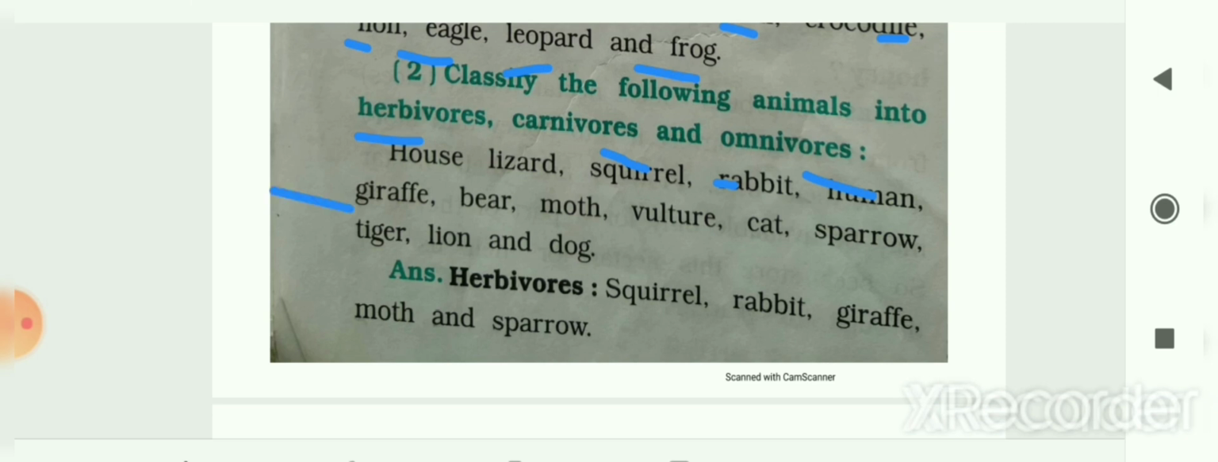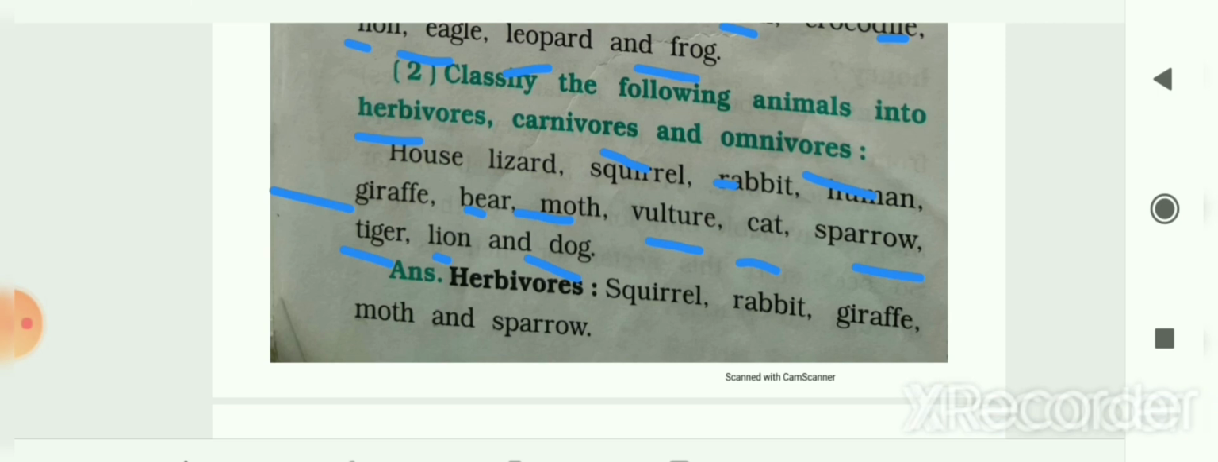Next is giraffe. So it will come into the category of herbivores. The next is bear. So it is the omnivore animal. Next is moth. So it will come into the herbivores. Next is vulture. So vulture is the carnivore animal. Next is cat. So it is the omnivore. Sparrow, it is the herbivore. Tiger, carnivore. Lion, also carnivore. And dog will come into the omnivores.